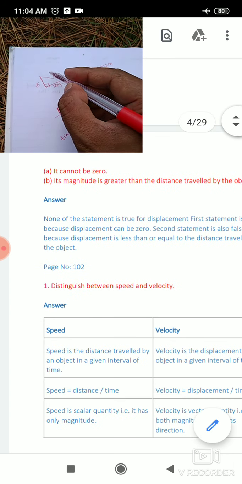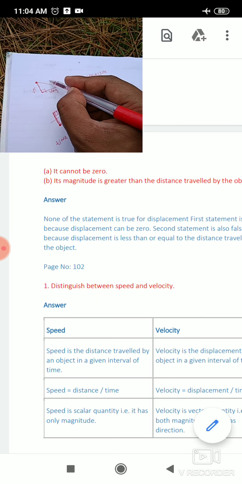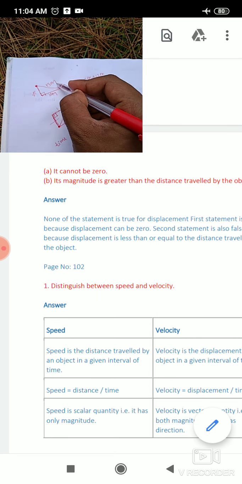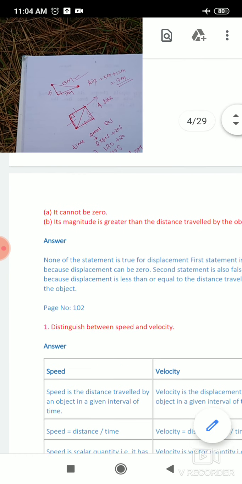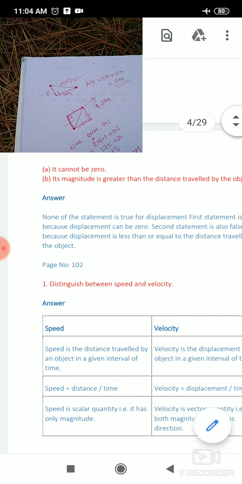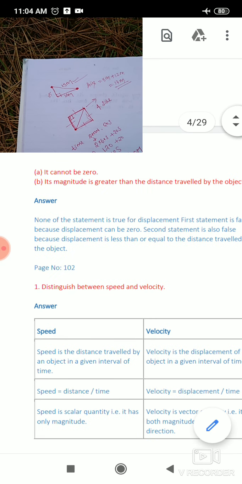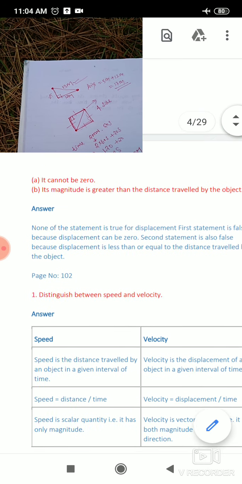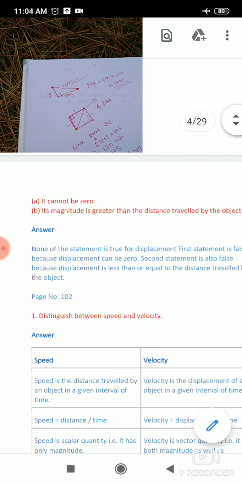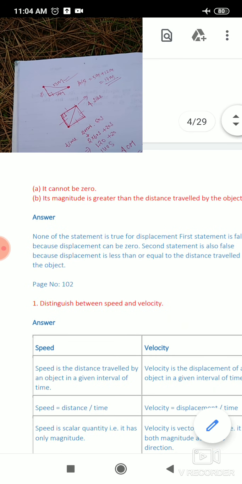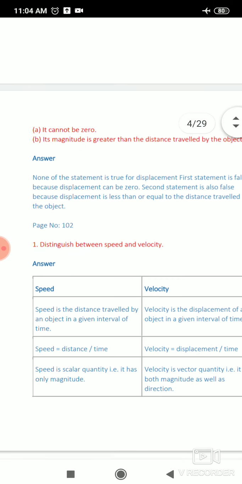In the case of displacement, we calculate the shortest distance by the Pythagoras theorem, that is 13 meter. So here distance is 17 meter but displacement is 13 meter, which is smaller than the distance traveled. So this statement is wrong, because the magnitude of displacement can be smaller than the distance traveled.